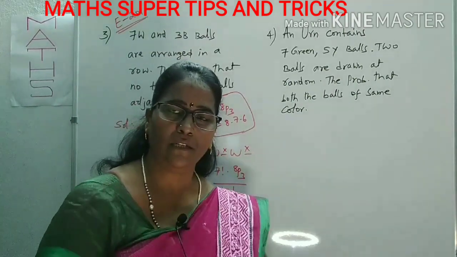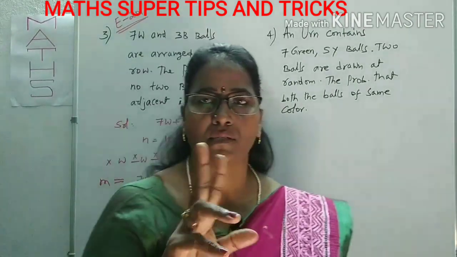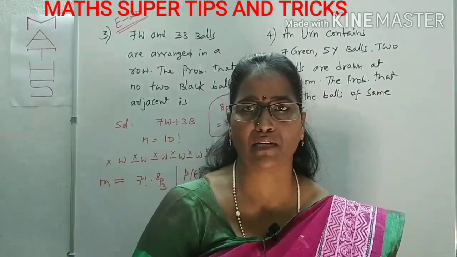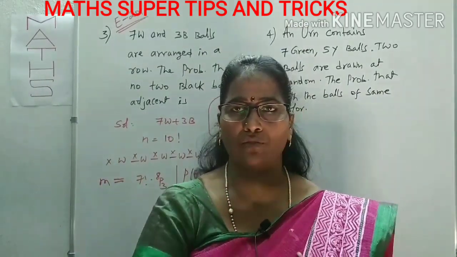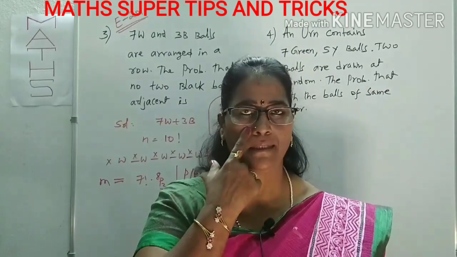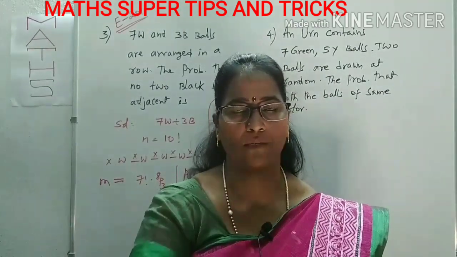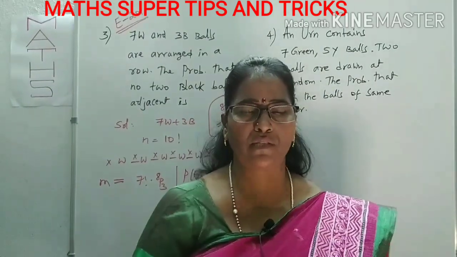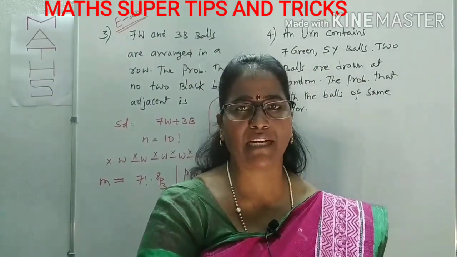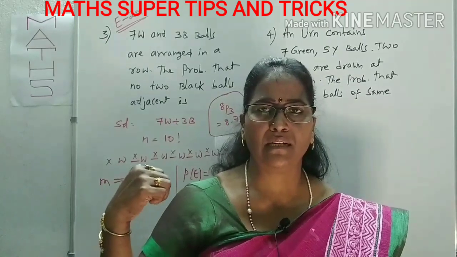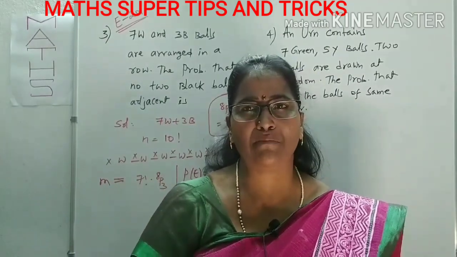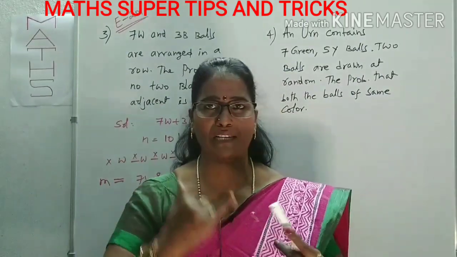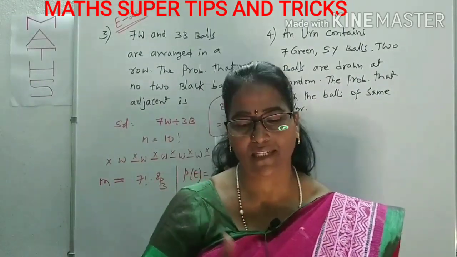Here, what is the condition? We have to arrange so that no two things are side by side. Not only balls, it may be persons also. There may be some boys and girls, with no two girls adjacent, like that. Or books: some maths books and physics books, arranged so that no two of the same category are side by side. The situation is important, the name doesn't matter. But you also have to know first whether it is an arrangement or a selection.